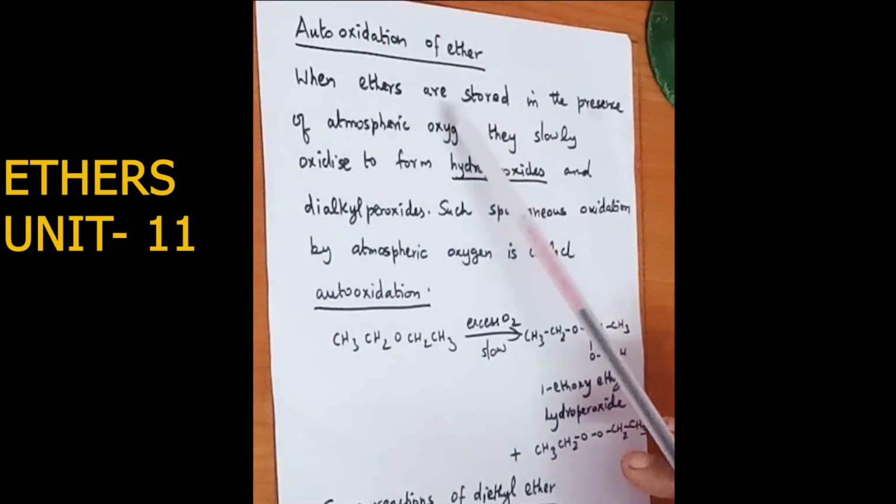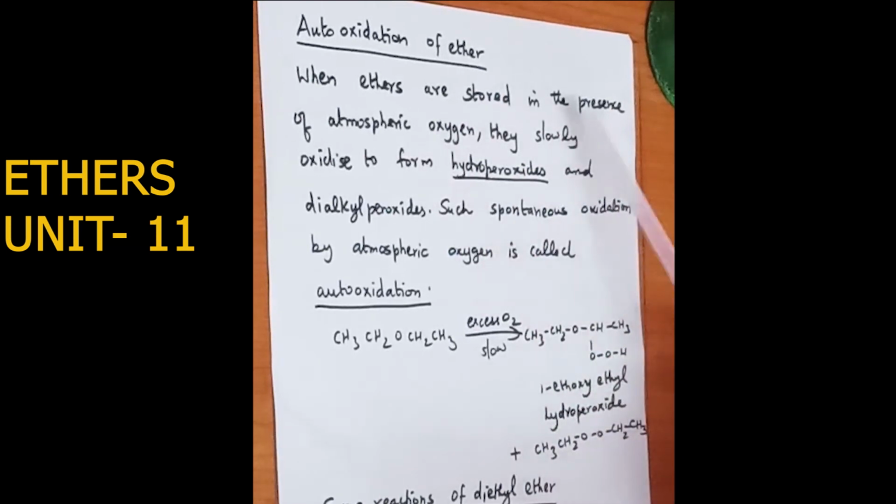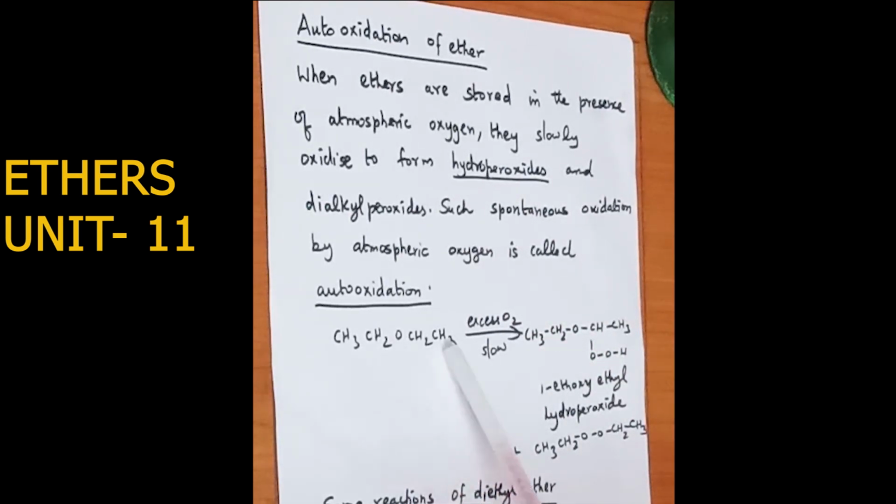Next reaction is auto oxidation of ether. So here when ethers are stored in the presence of atmospheric oxygen, that is they combine with atmospheric oxygen in excess, they slowly oxidize to form hydroperoxide and dialkyl peroxide. So such spontaneous oxidation by atmospheric oxygen is called auto oxidation. கேட்கலாம், what is auto oxidation that occurs in ether? அப்போ ether வந்து they are stored in excess of atmospheric oxygen, they get slowly oxidized to form hydroperoxide and dialkyl peroxide. So this is called diethyl ether.